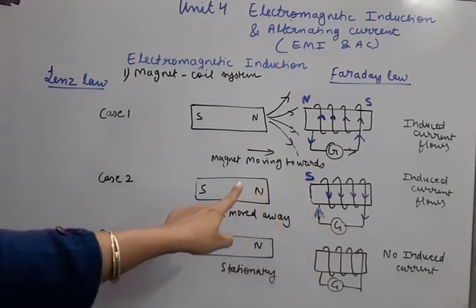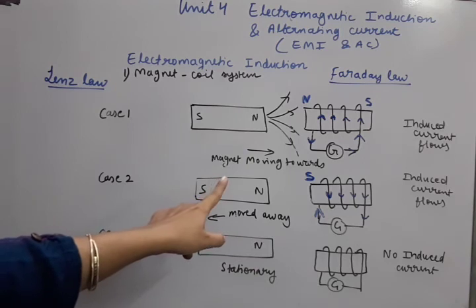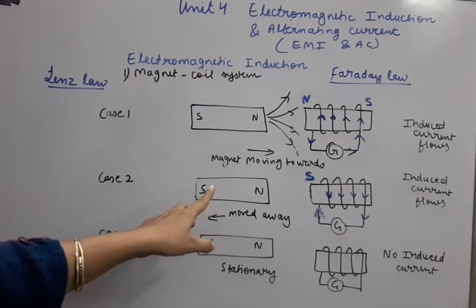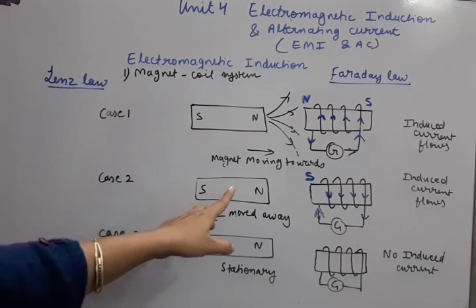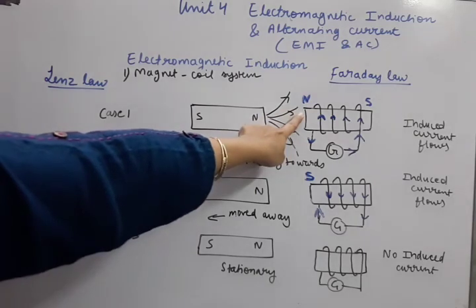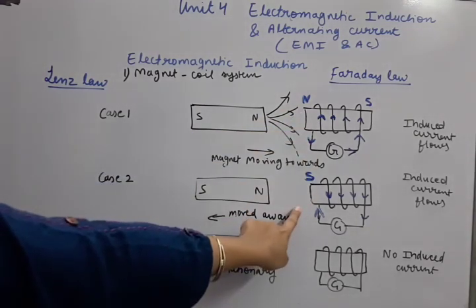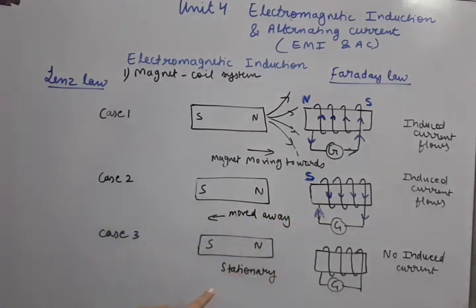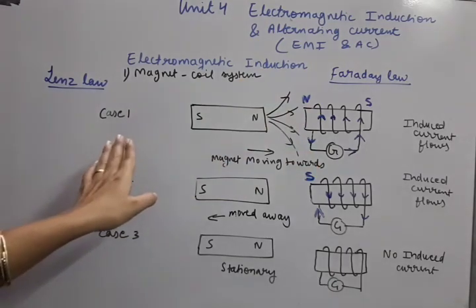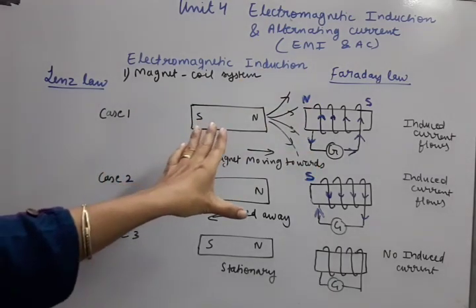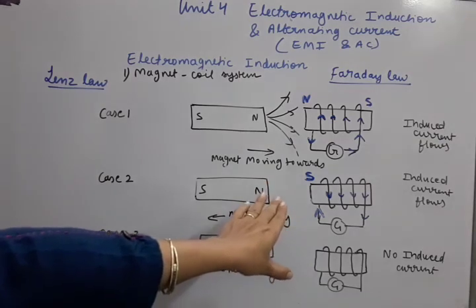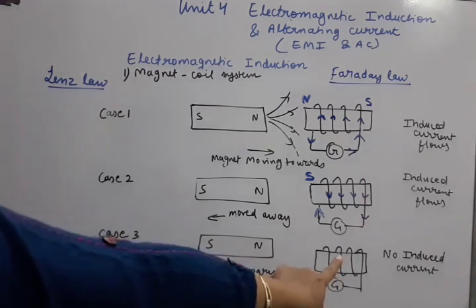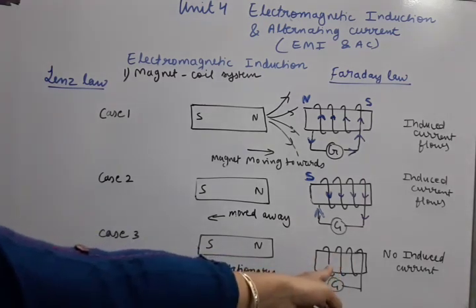So if the cause is changed, meaning the cause due to which the induced current is produced, the direction of induced current is also changed. Here the cause was increase of magnetic flux, here the cause was decrease of magnetic flux. So we will be practicing some more questions based on Faraday law and Lenz law. This Lenz law understanding is very important. So just now note down all these three cases. Acha, in the third case, because no induced current is there, we do not have to find any direction of induced current.